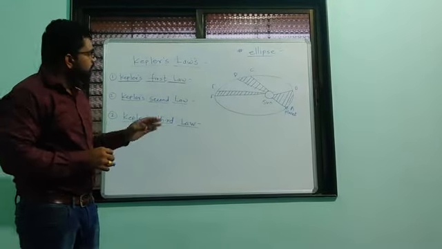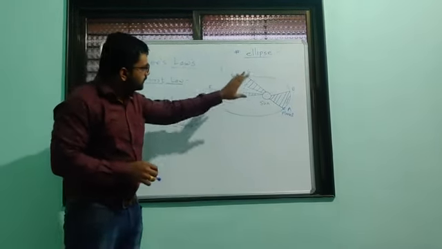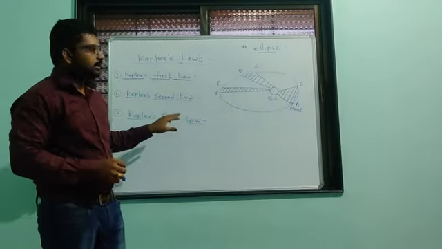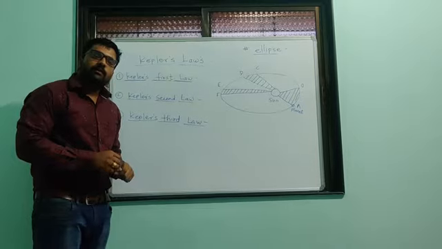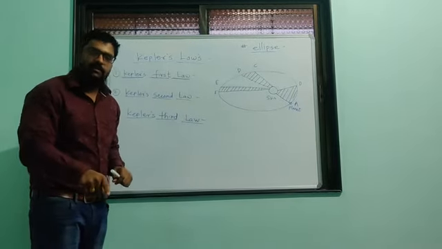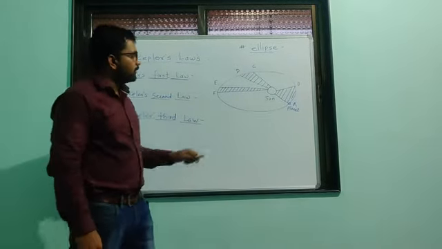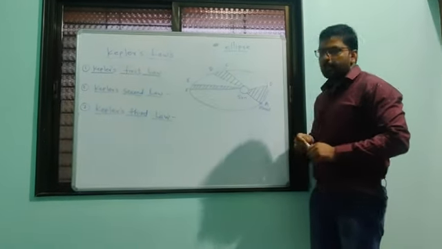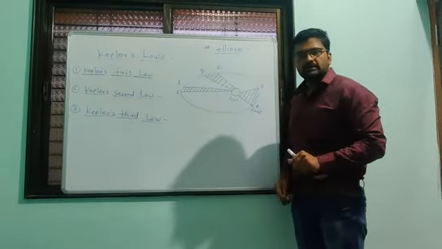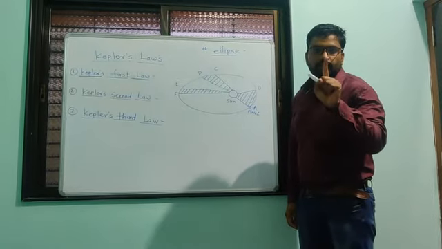Now we have to see Kepler's three laws diagrammatically. The statement of Kepler's first law is that the orbit of any planet is an ellipse with the sun at one of the foci. Look here, this is a diagram of an ellipse. We know an ellipse has two foci, but we represent only one here.